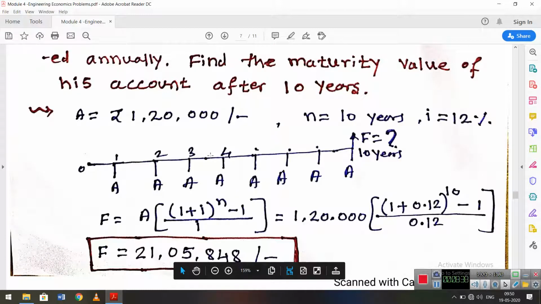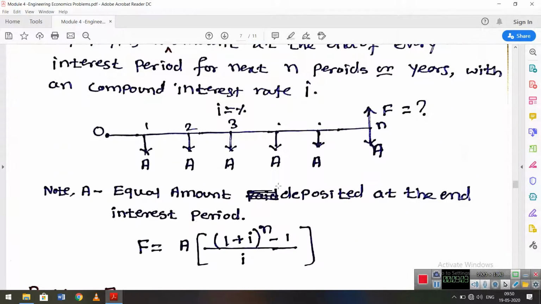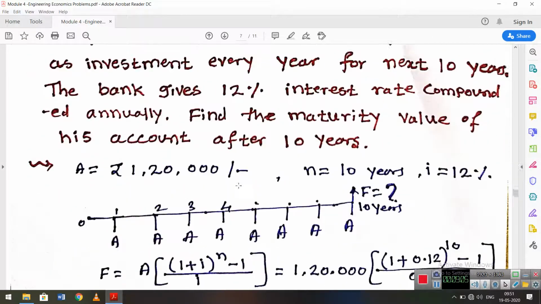How much did he actually pay? Over 10 years he paid 1,20,000 every year. 1,20,000 into 10 means around 12 lakh he paid, and he actually got 21 lakh, which means 9 lakh rupees of interest he earned. Okay, that is the equal payment series compound amount.